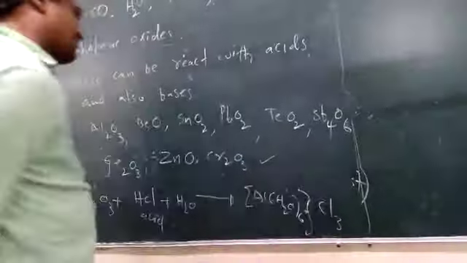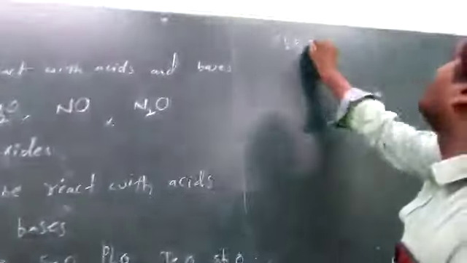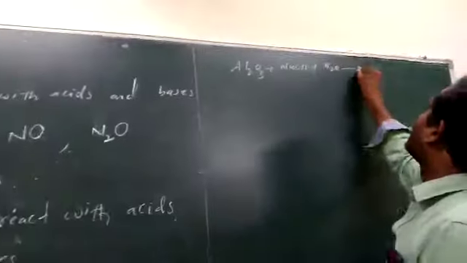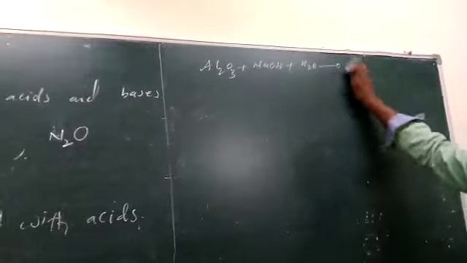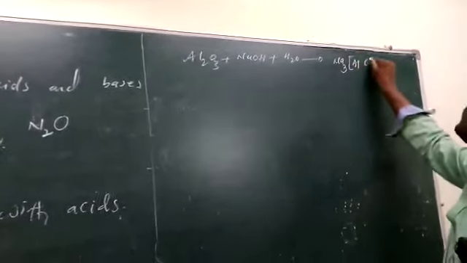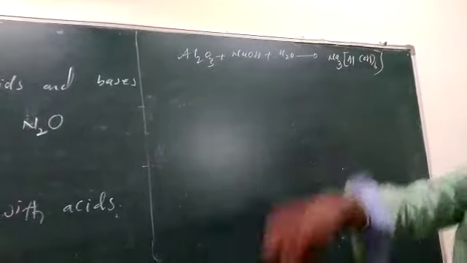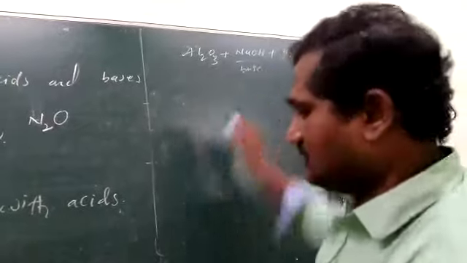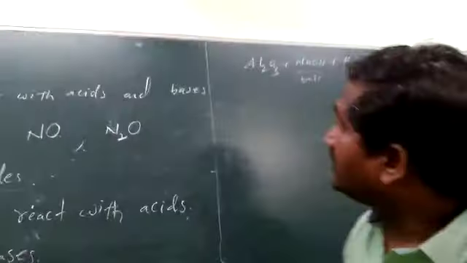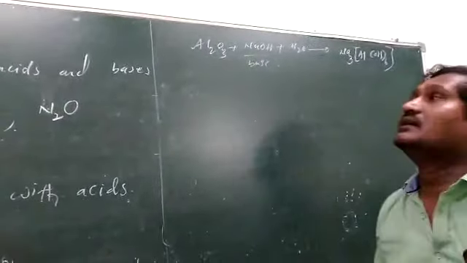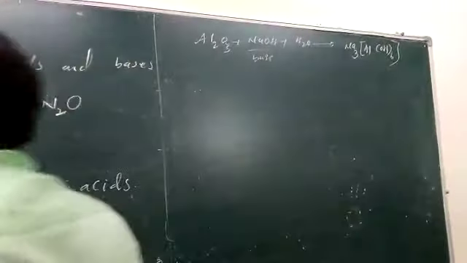It can form this complex, and it can also react with a base. Al2O3 also reacts with NaOH base in the presence of water and forms a complex. This is a base and this is an acid. So alumina, these oxides can react with acids as well as bases. That's why they are amphoteric oxides.